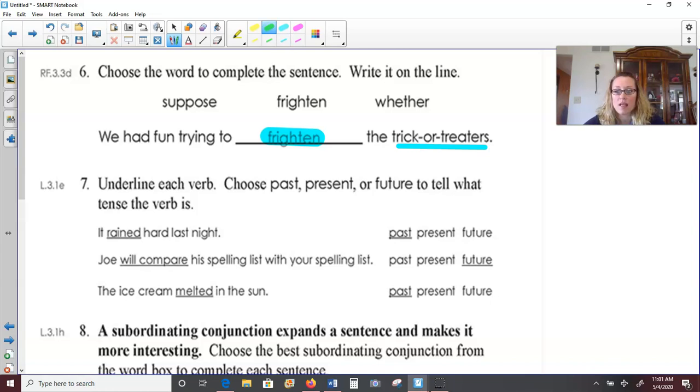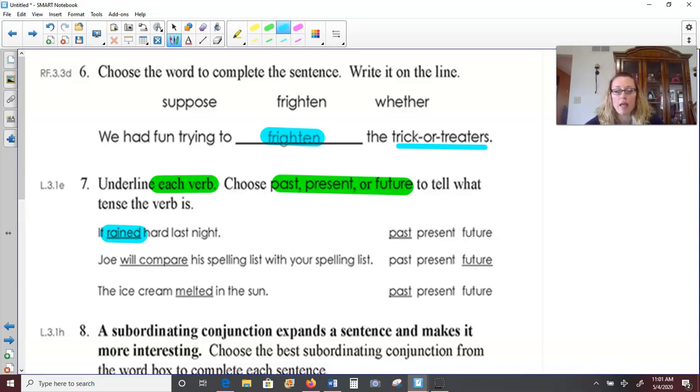Okay, number 7, underline each verb. Choose past, present, or future to tell the tense of the verb. Okay, so it rained hard last night. So what is the action? What did it do? It rained.